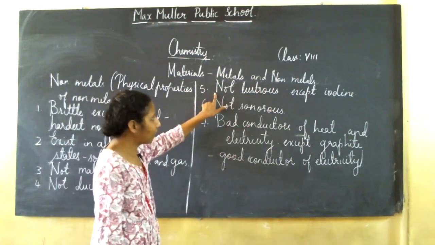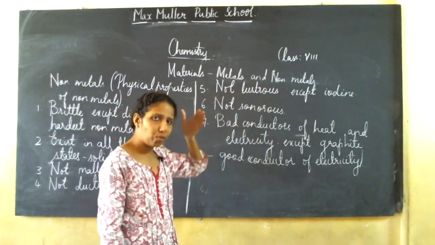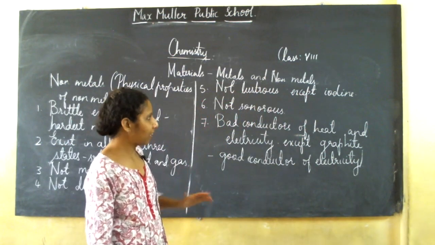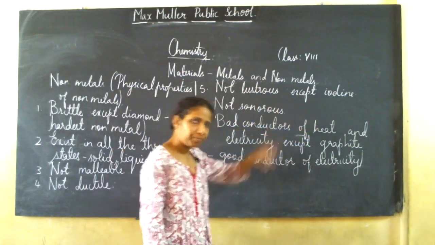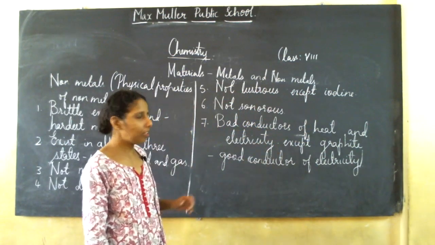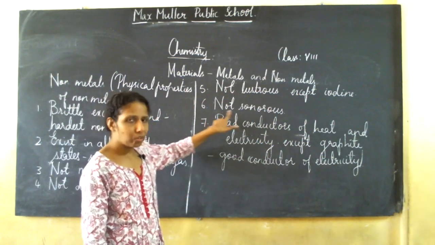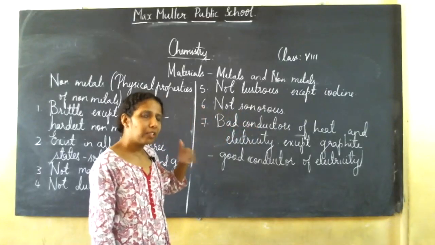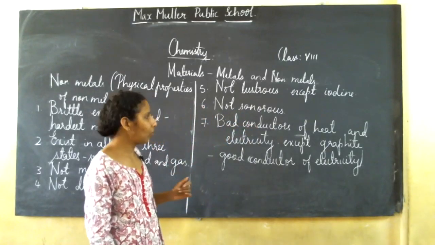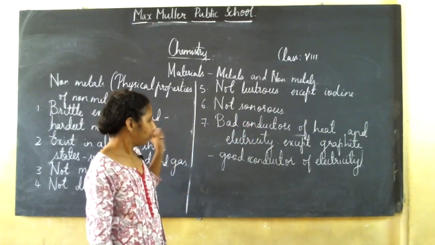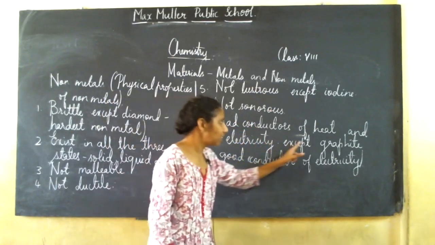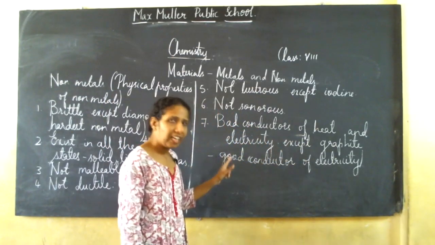And non-metals are not lustrous. That is, they do not have shiny appearance, except iodine. Iodine has luster. It is shining. Next, they are not sonorous. That is, they do not produce a ringing sound on hitting. And non-metals are bad conductors of both heat and electricity.